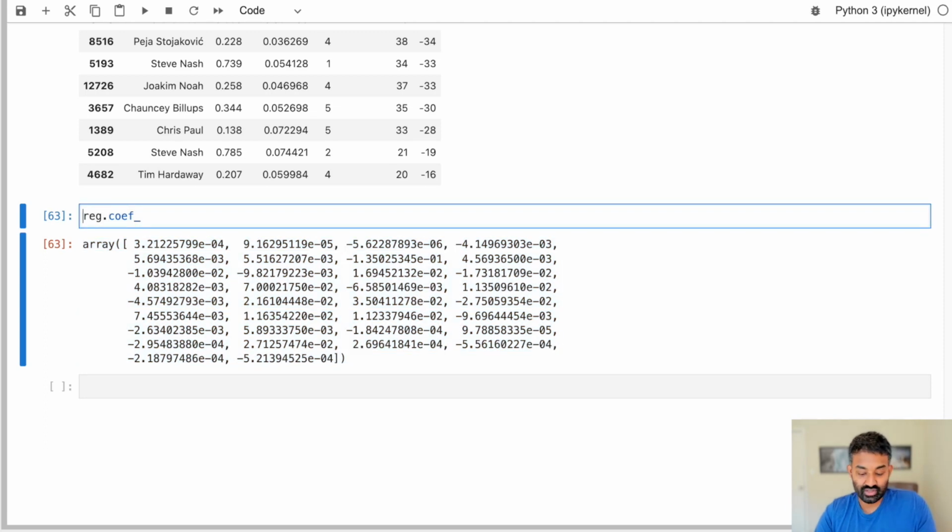So we need to turn this into a pandas series, and then combine it with another pandas series, which would be the column names, which is the predictors in this case. We'll concatenate those on axis 1, which means join the columns, and then run this and see what we get.